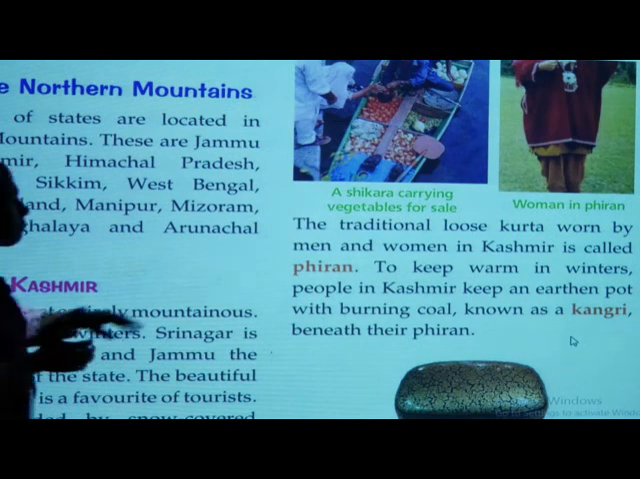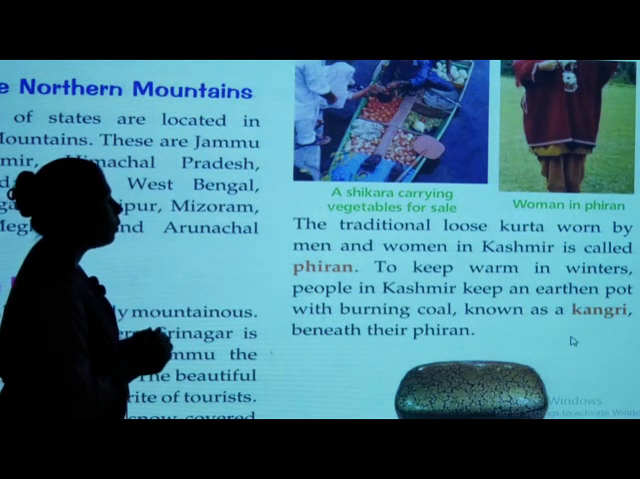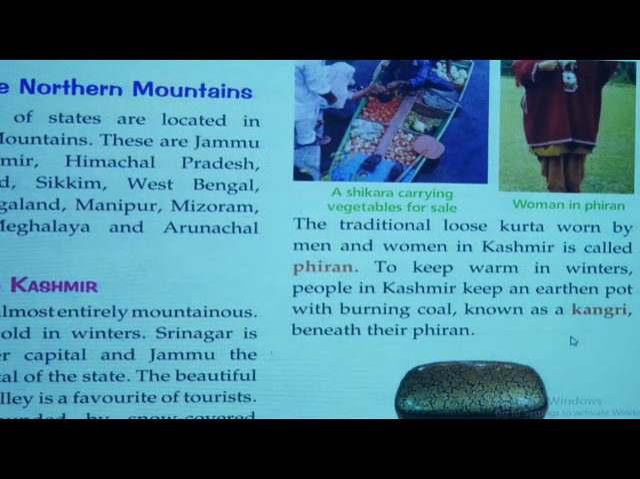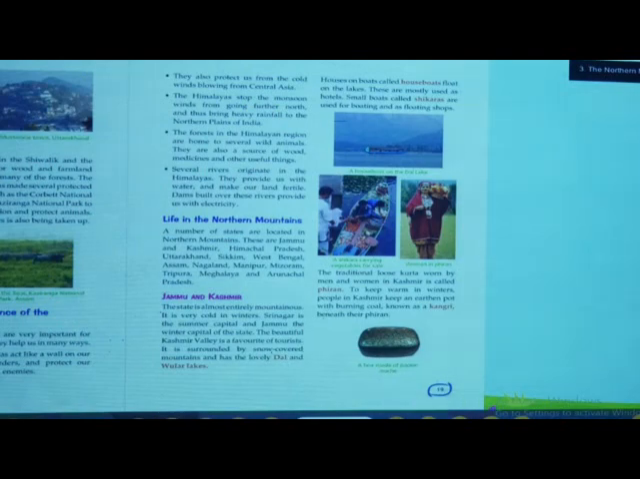The Kashmiri people keep an earthen pot. You all know a pot to drink water. Yes, the same type of pot is called a kangri. A small pot in which burning coal is kept to stay warm. So they keep the burning coal, known as kangri, beneath their phiran. Beneath means under their dress. Under their dress they keep that kangri, that earthen pot, to keep themselves very warm. Okay. Now next point.